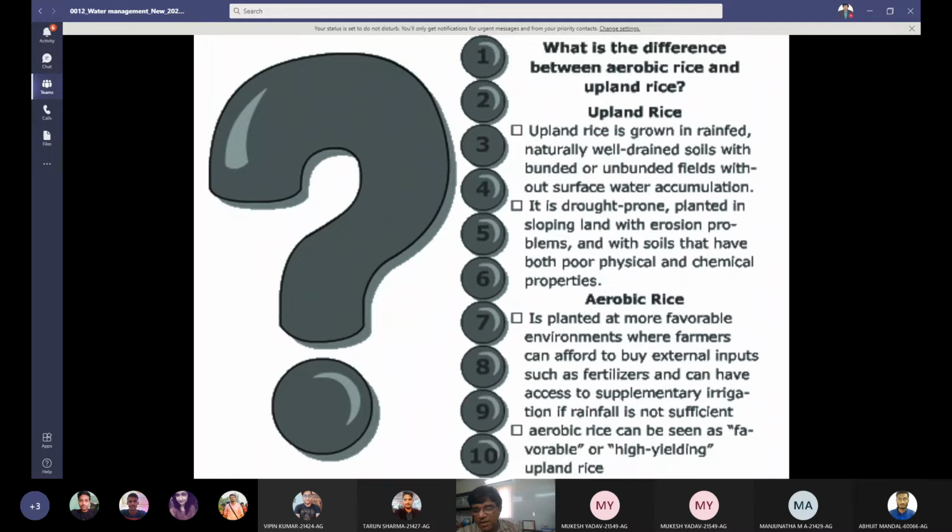Then aerobic rice, I have already defined, is planted in more favorable environments where farmers can afford to buy external inputs such as fertilizers and can have access to supplementary irrigation if rainfall is not sufficient. That means it is irrigated rice. Aerobic rice can be seen as a favorable or high yielding upland rice. Of course, it is grown in lowland conditions.